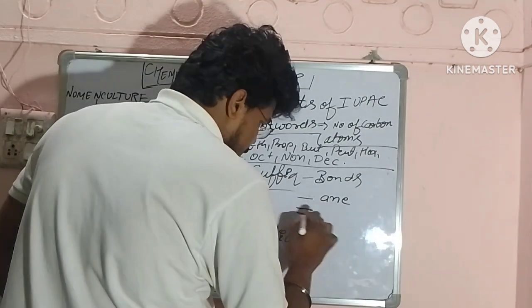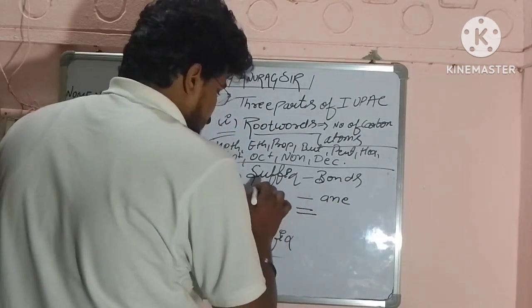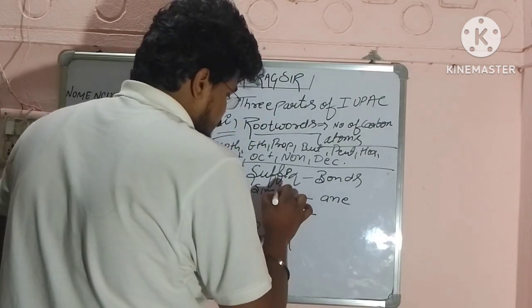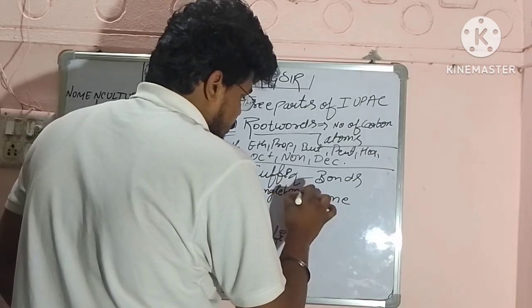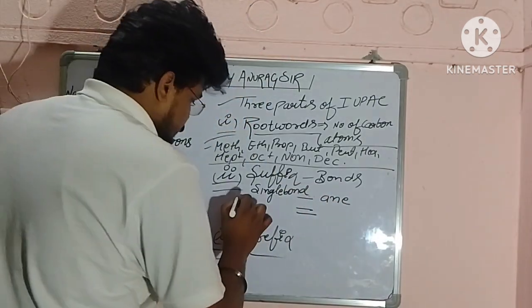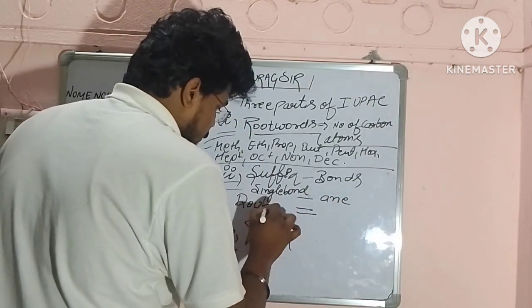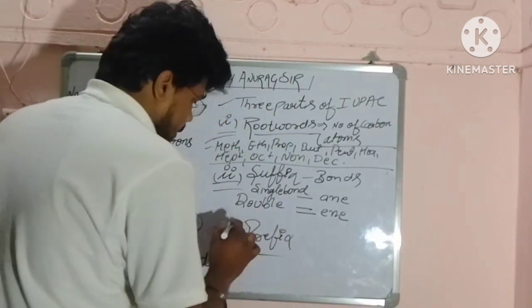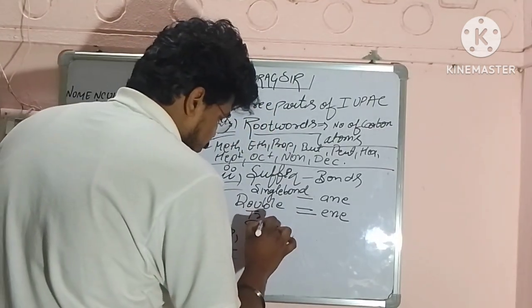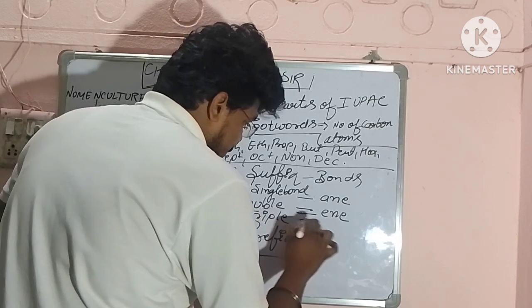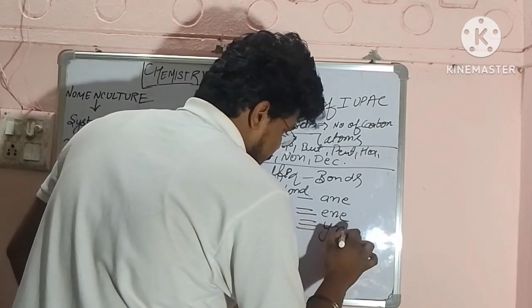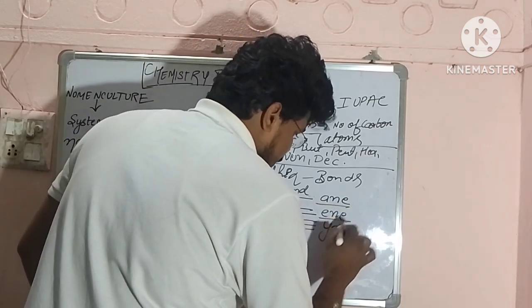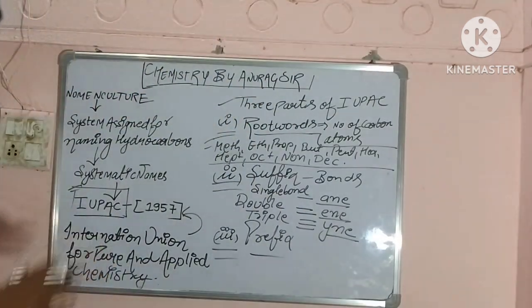For the single bond we will be using "ane". For the double bond we will be using "ene", and for the triple bond we will be using "yne". So "ane", "ene" or "yne". This is the suffix we have.